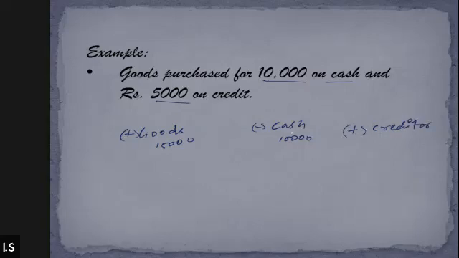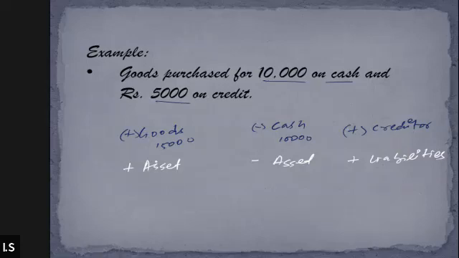Now, are you able to identify which category goods come under? Goods are an asset or a liability? Tell me quickly. Perfect. Very good. Asset. It is an asset, number one. Cash is what? Cash is also an asset. So one asset is reducing, one asset is increasing. And the creditors are what? Liabilities. Liability. Perfect. Got it? Yes, sir. So this transaction is affecting three areas: goods, cash and creditors.